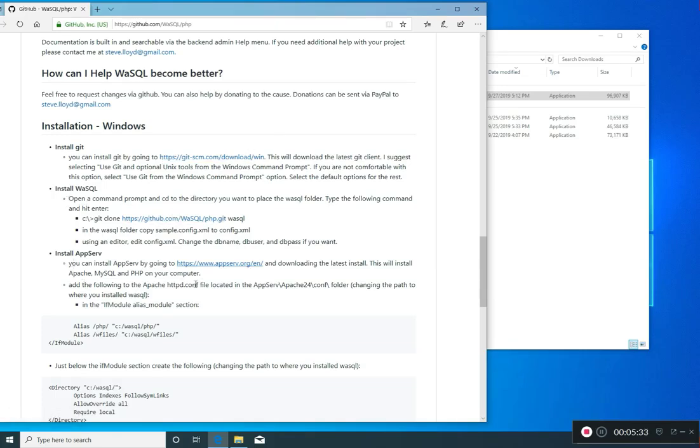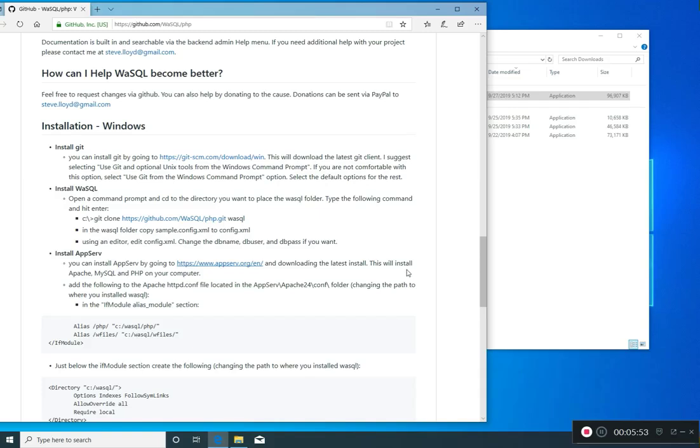So we've installed. Now we want to add the following to Apache httpd.conf.